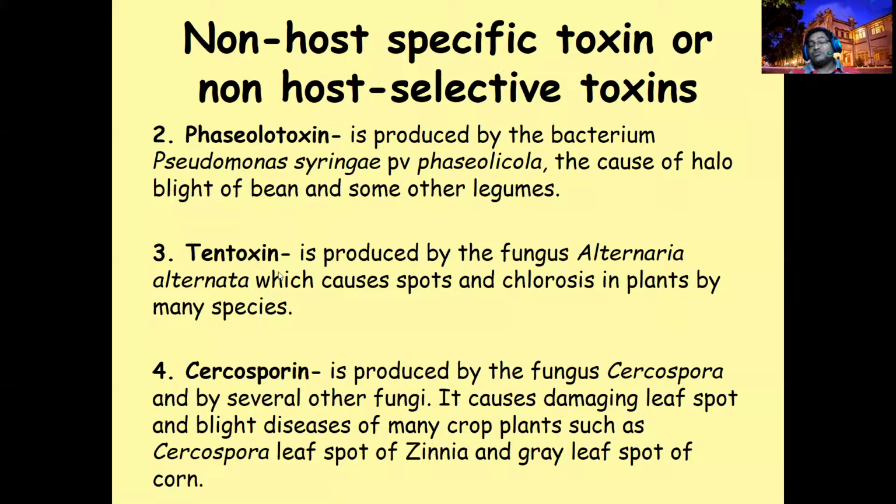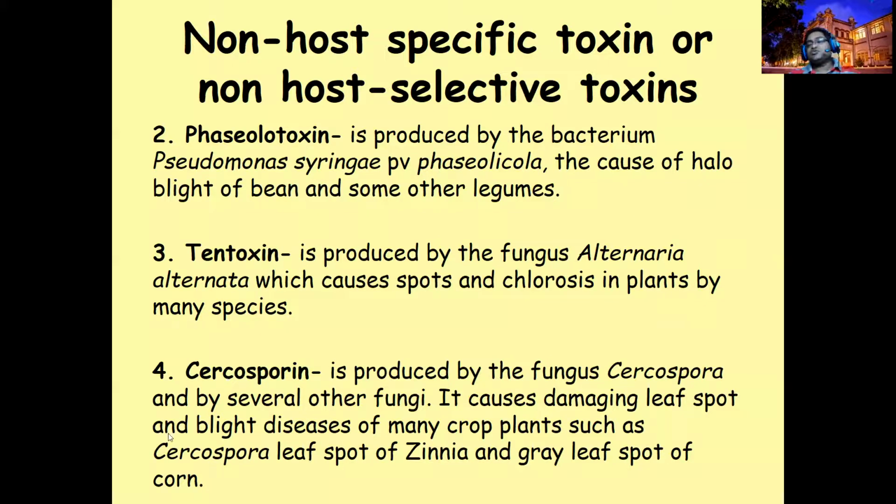It is not specific. That is what we call tentoxin. We do not say pathovar here, because Alternaria alternata can cause disease even in tomato, potato, and bean. Tentoxin is broad spectrum.